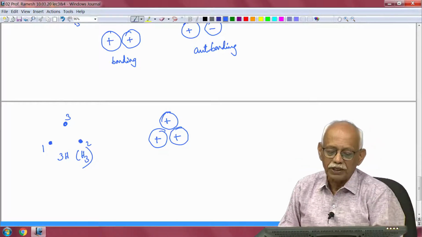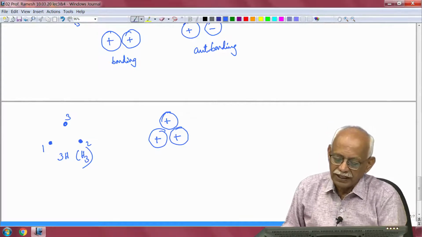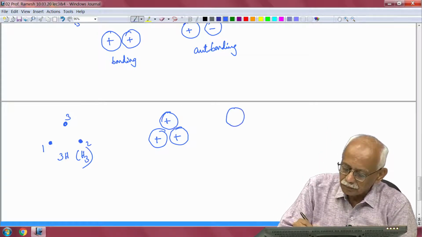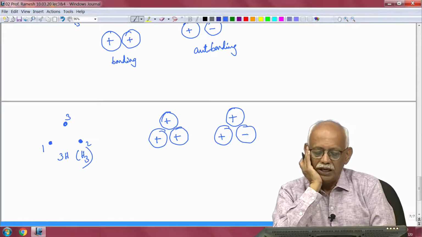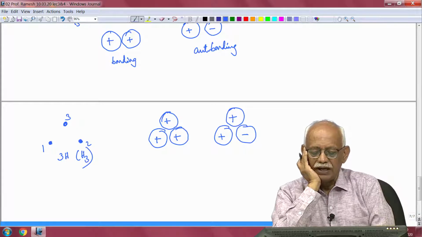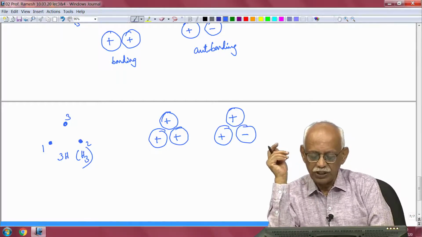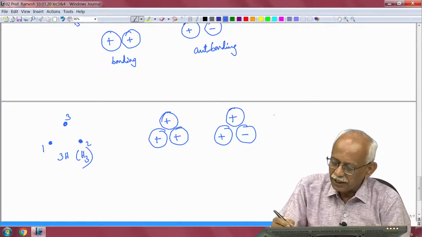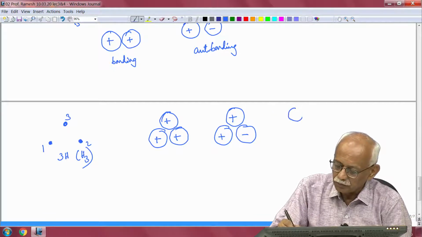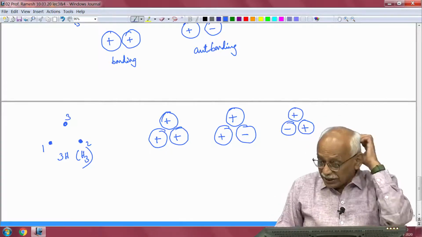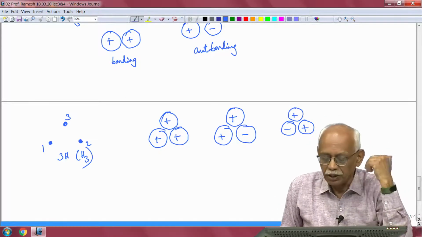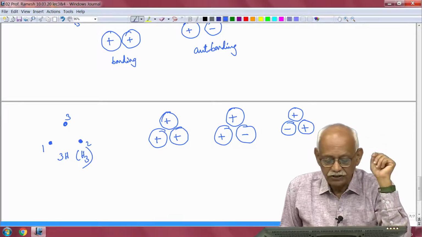So, this is one molecular orbital I can write down, and another molecular orbital that I can write down is the following. I can have bonding on one arm and anti-bonding on the other arm. And I can also have a similar situation which is bonding on the other arm and anti-bonding on this arm. So, these are the 3 linearly independent molecular orbitals that you can write down for hydrogen 3.